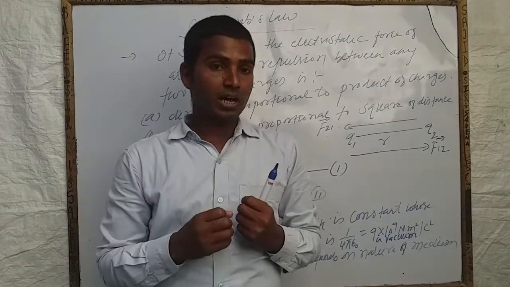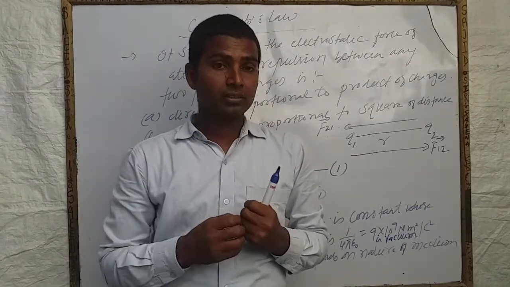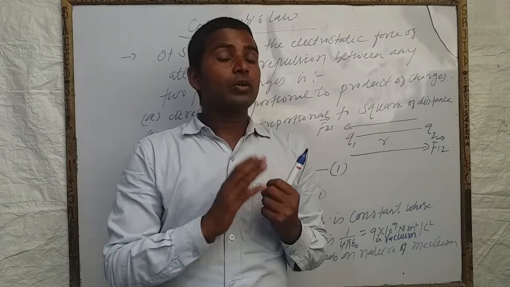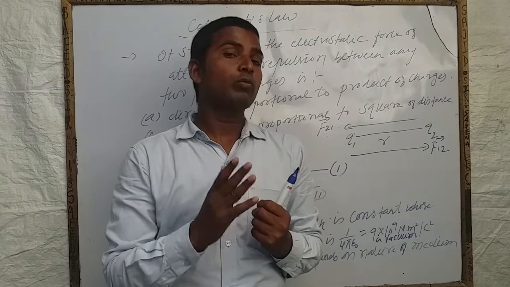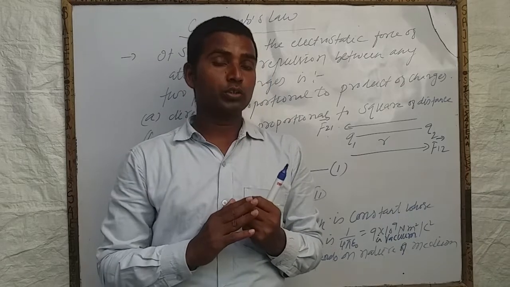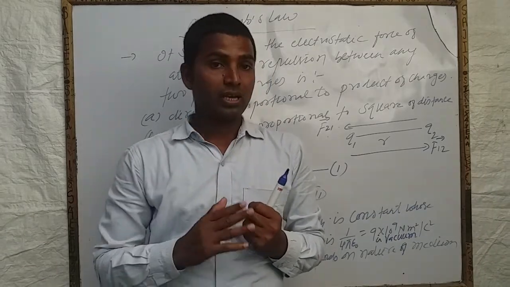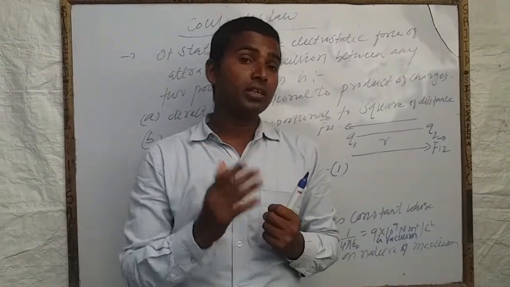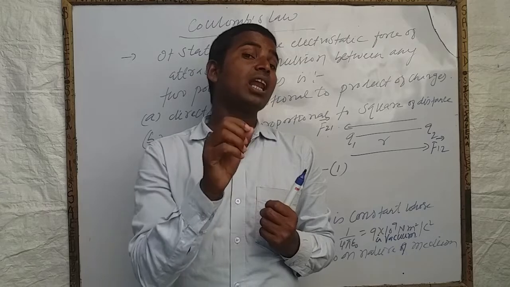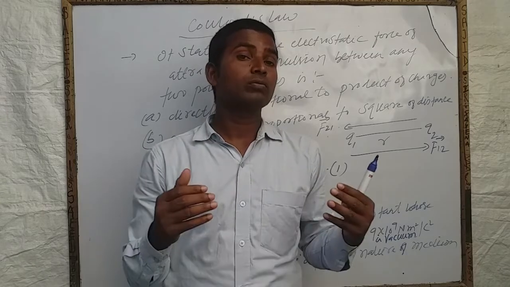So Coulomb's law states that the electrostatic force of attraction or repulsion between any two point charges is directly proportional to the product of charges and inversely proportional to the square of the distance between them, and acts along the line joining the centers of the two charges.